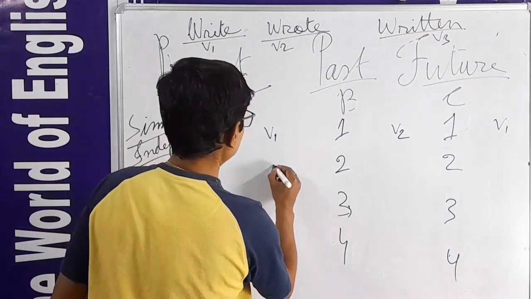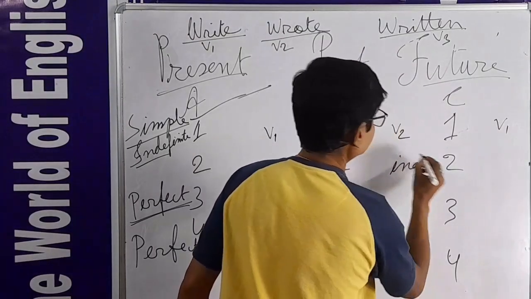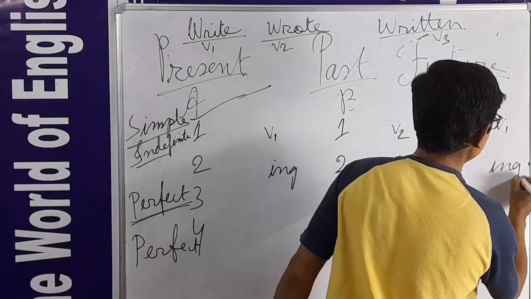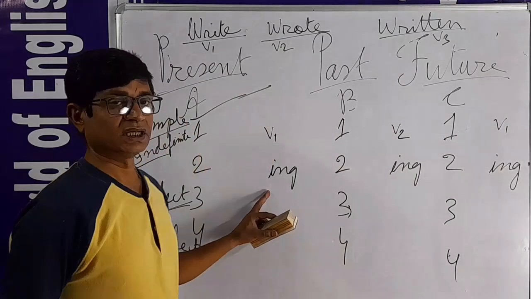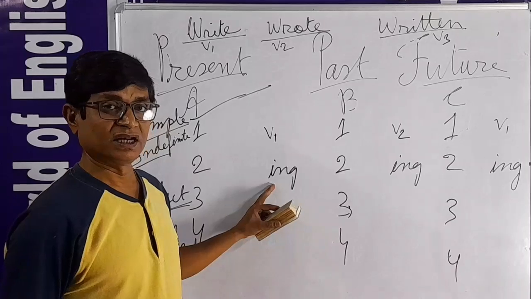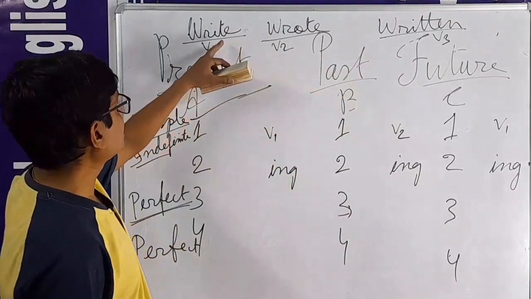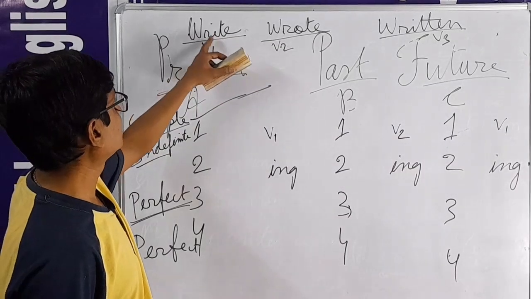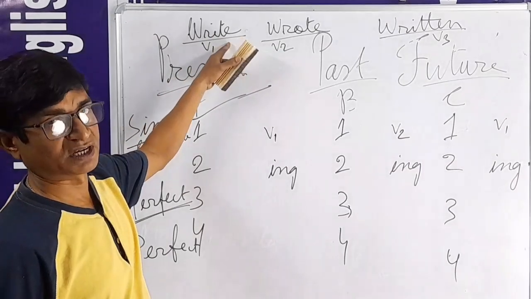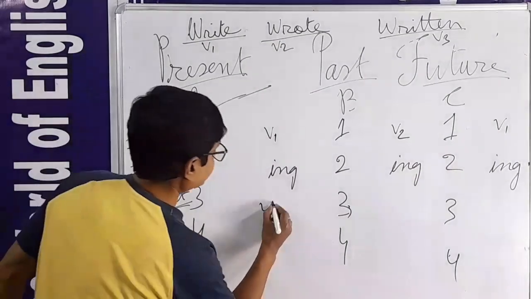Number 2, they use the ing form. One thing we have to remember: ing means V1 plus ing. It can never be V2 plus ing or V3 plus ing. Always ing is placed after the present form of the verb. That is ing. And number 3, V3.